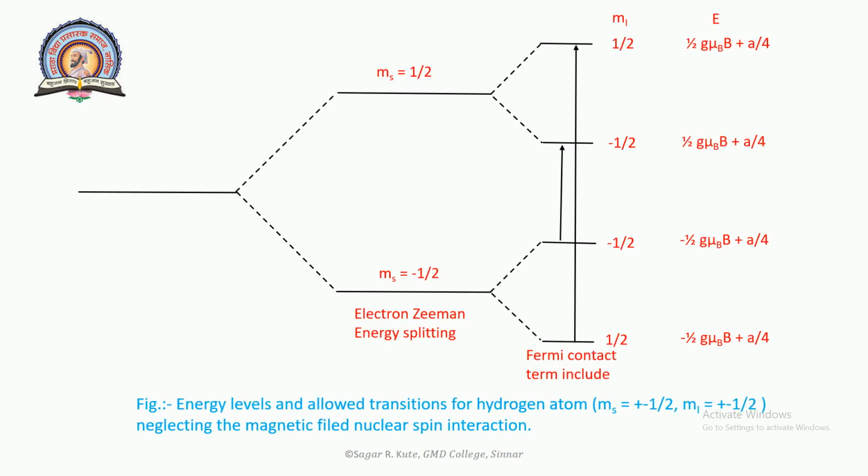This diagram indicates the energy levels and allowed transitions for the hydrogen atom, with Ms = ±1/2 and Mi = ±1/2, neglecting the magnetic field and nuclear spin interaction. Two transitions are expected with the spacing equal to the hyperfine splitting constant A. Indeed, two lines are observed experimentally, which enables the determination of A. This figure shows the energy levels and allowed transitions for the hydrogen atom.